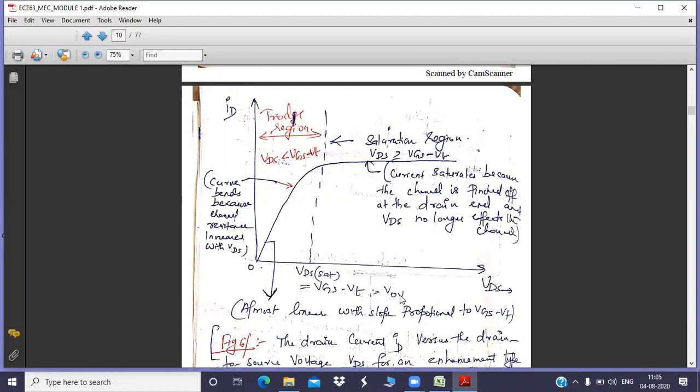Of course, you know that for proper operation, you need to maintain at least VT. The gate voltage should be at least VT. Probably you might have increased the voltage beyond VT. Whatever you have applied now is VGS, and whatever you have to maintain for the threshold is VT. The difference VGS minus VT is what is known as overdrive voltage.